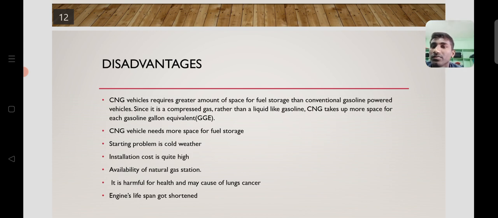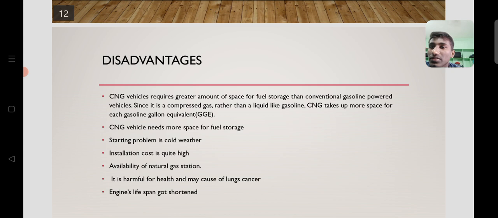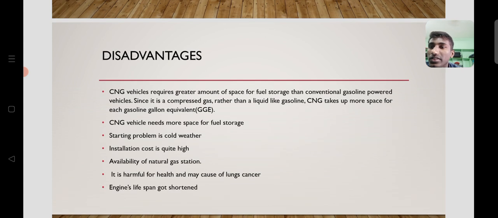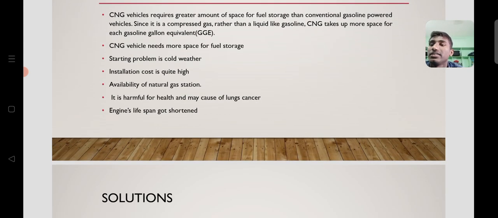So it requires a lot of space in the vehicle to store it. Starting is a problem in cold weather, and installation cost is quite high. Availability of natural gas stations is limited, it may be harmful for health and may cause lung cancer, and engine lifespan gets shortened. So these are the disadvantages of CNG in spite of its advantages.